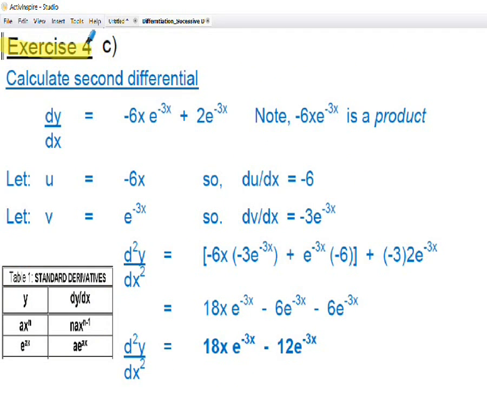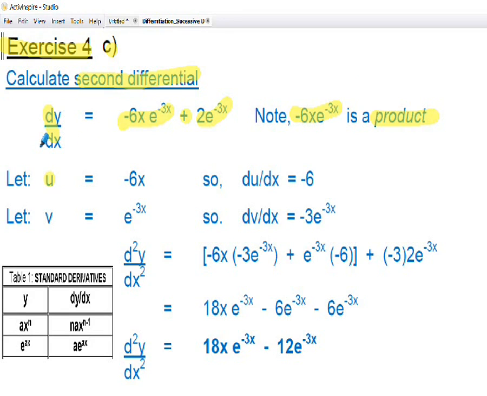Exercise 4, part C. We're now going to find the second differential. I've just rewritten the first differential from the previous slide for convenience. So dy by dx is equal to minus 6x e to the minus 3x plus 2e to the minus 3x. Note the first term on the right hand side, the minus 6x e to the minus 3x, is a product again because we have a function of x times a function of x. The second term is not a product because it's a constant 2 times one function of x, e to the minus 3x. So for the first term, we're going to have to use the product rule again.